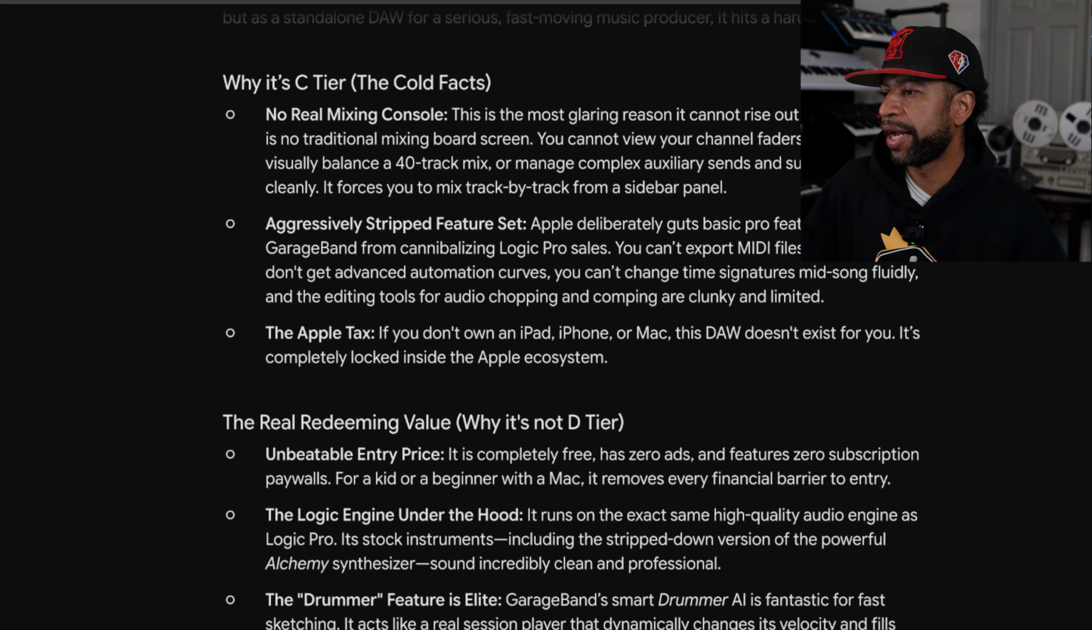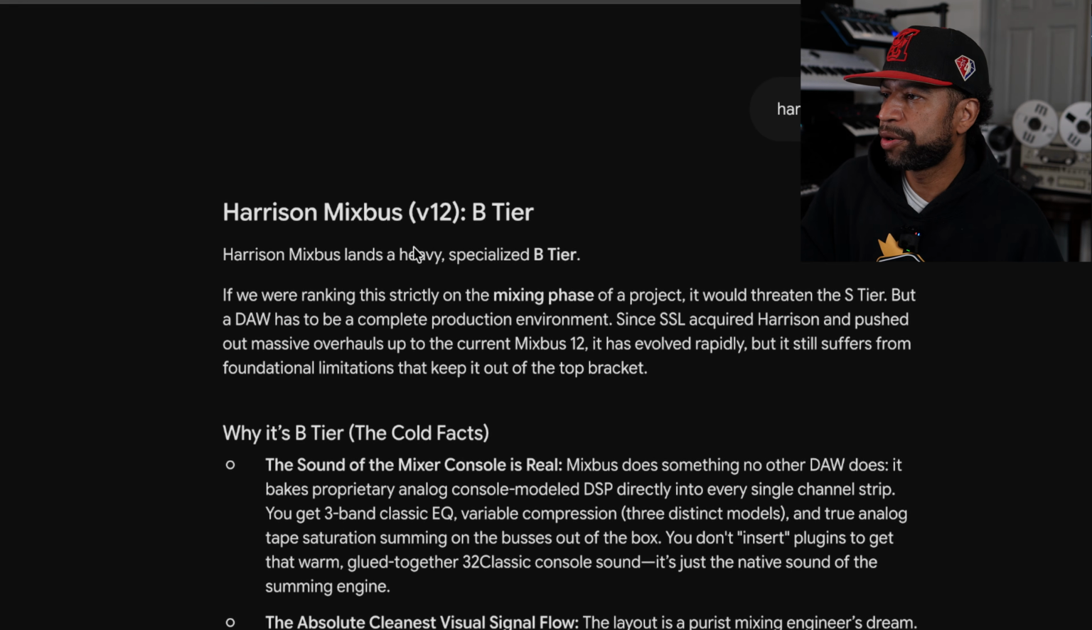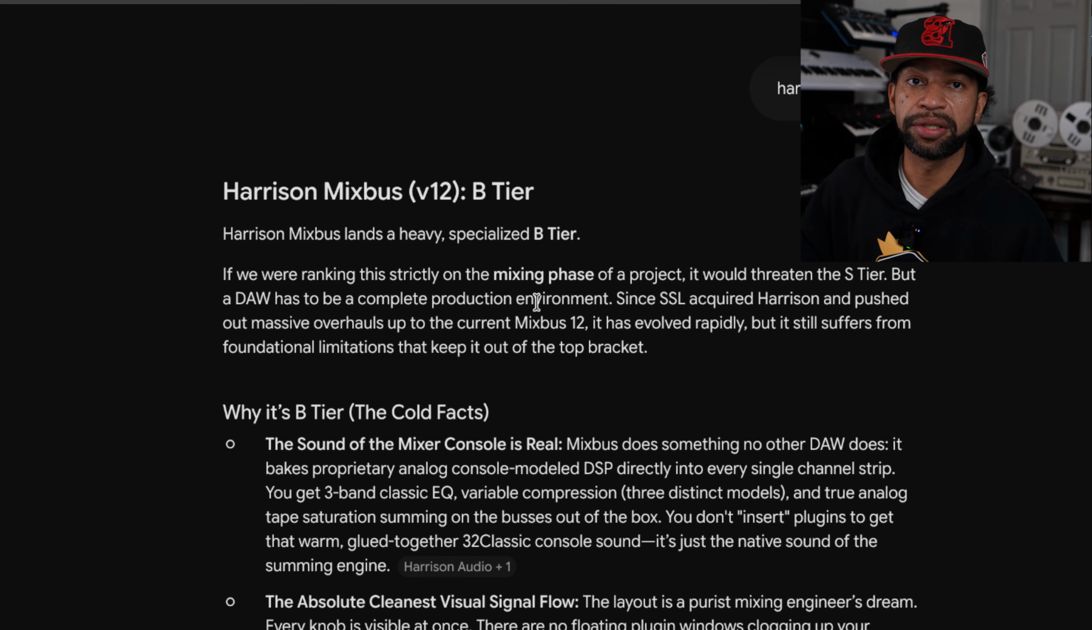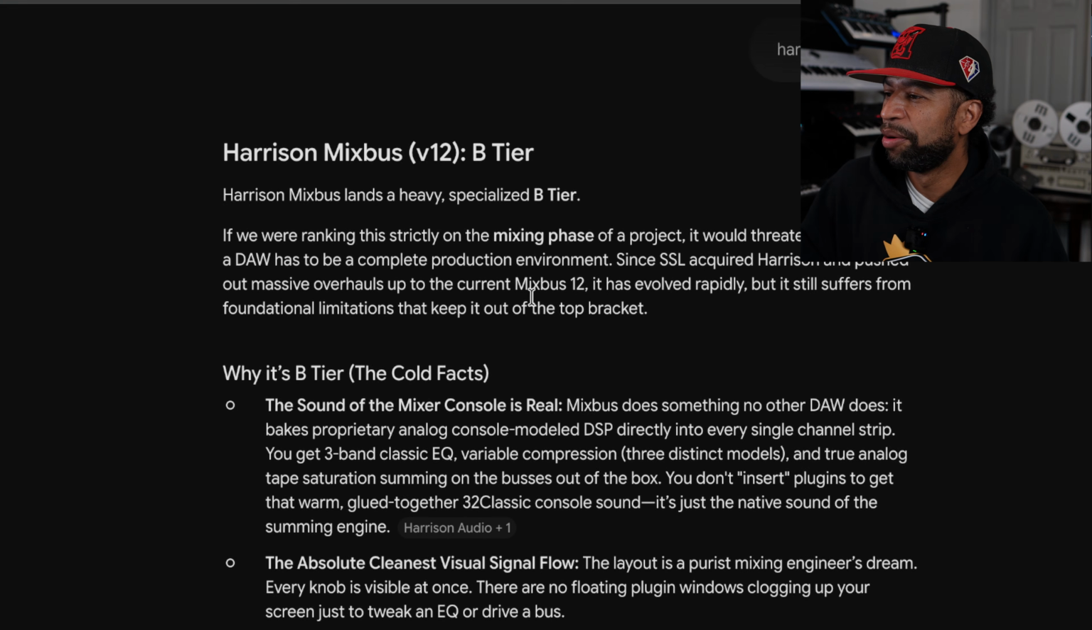All right, up next, we've got Harrison Mixbus. All right, so Harrison Mixbus gets a B tier. They say if they were ranking it strictly off of the mixing phase of the project, it would get an S tier. Guess what, sucker? It's rating more than just the mixing. Why is it B tier?